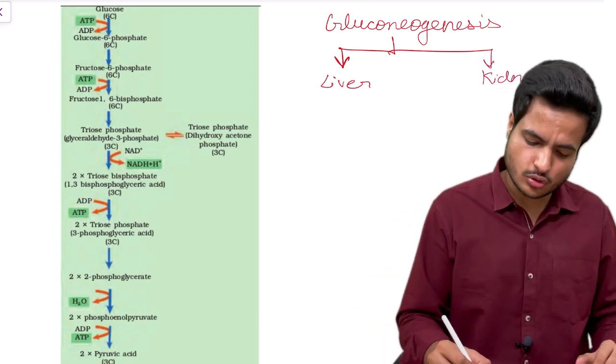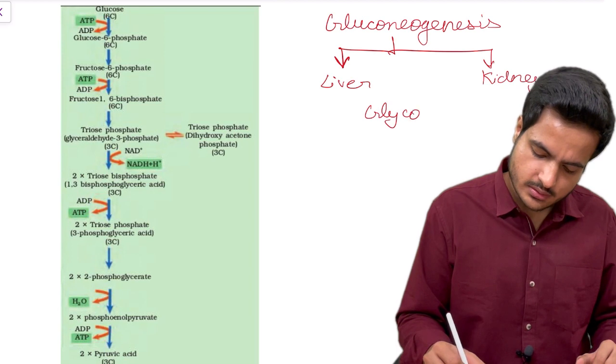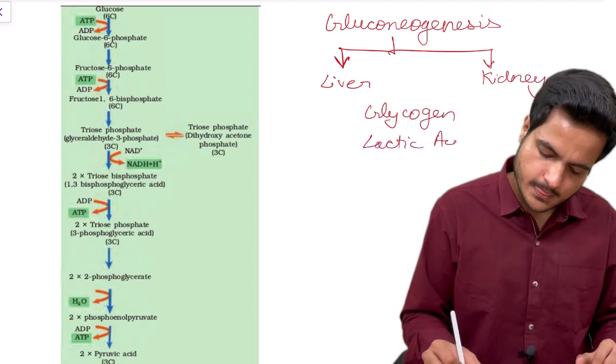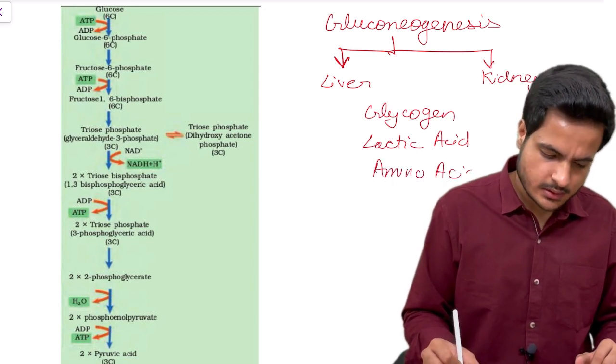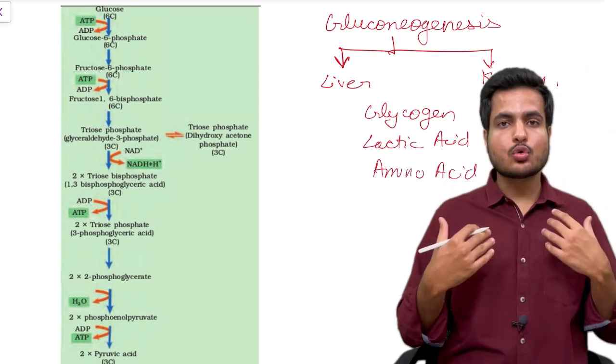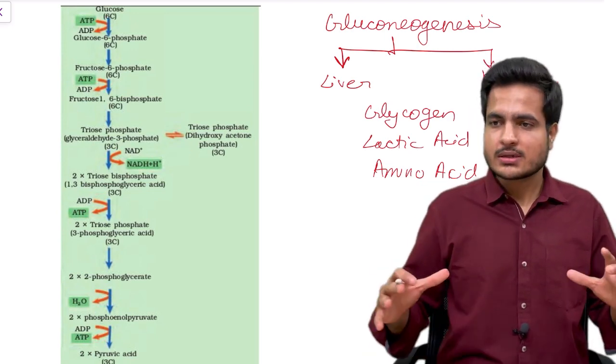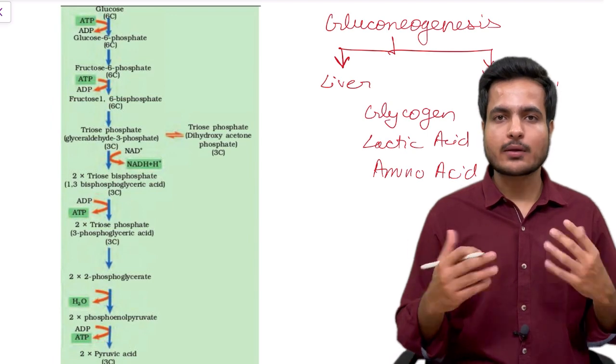Our substrates could be glycogen, it could be lactic acid, it could be amino acids. So this occurs when our glucose stores get depleted. Then the body says, I don't have glucose, convert anything into glucose so that I could survive.